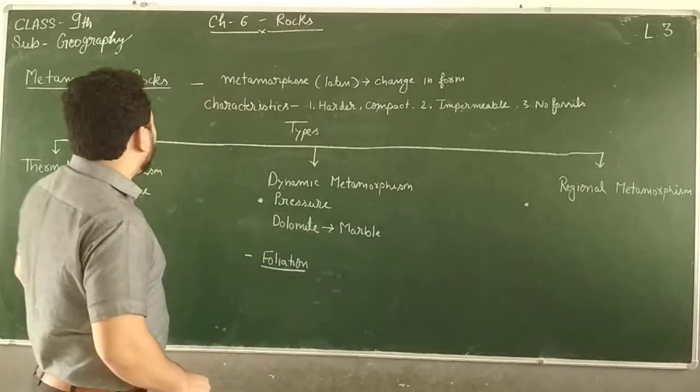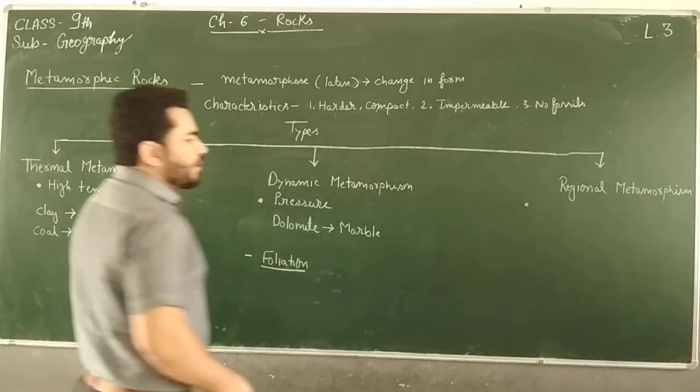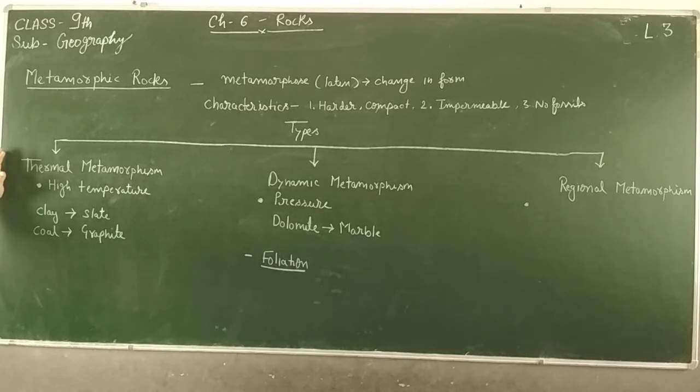Now, after studying the characteristics, we will study about the types of metamorphic rocks. There are three types: thermal metamorphism, dynamic metamorphism, and regional metamorphism. Thermal metamorphism is when a rock changes its form from one type of rock to another type of rock due to the action of high temperature.